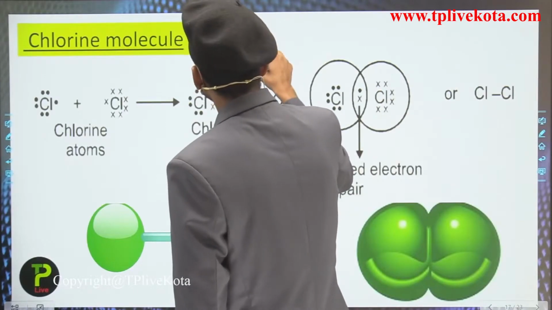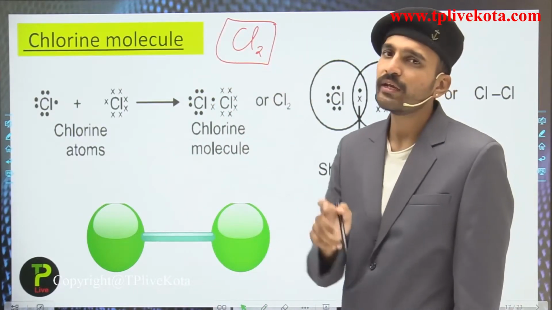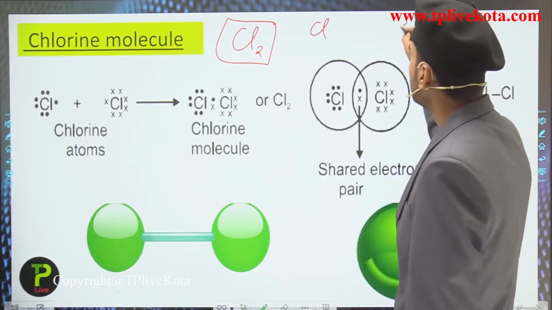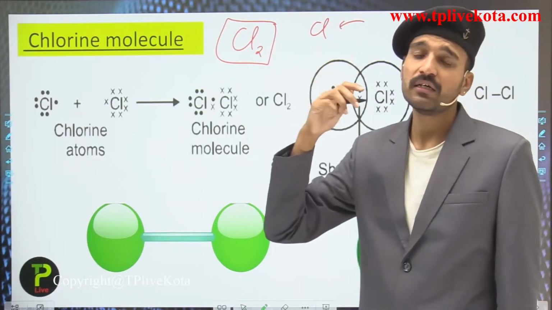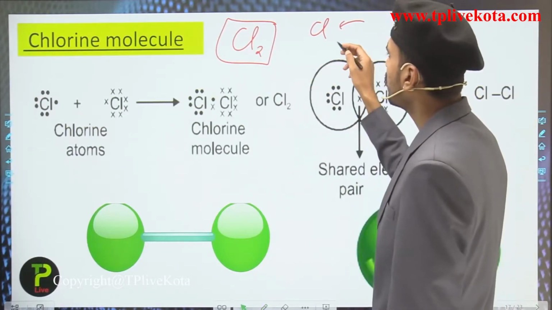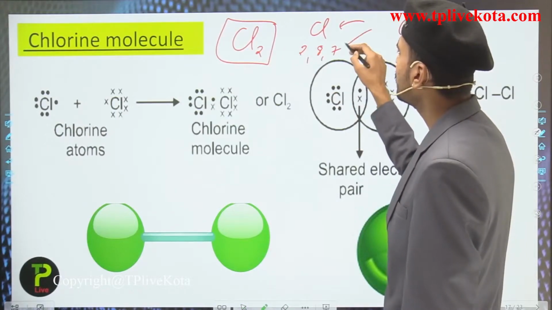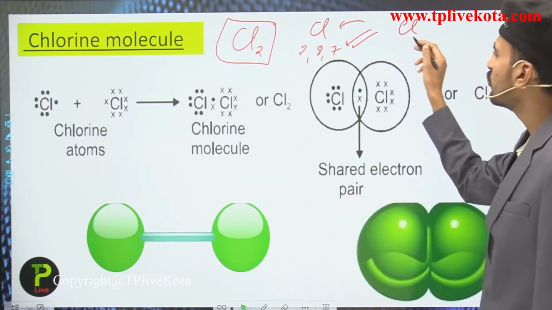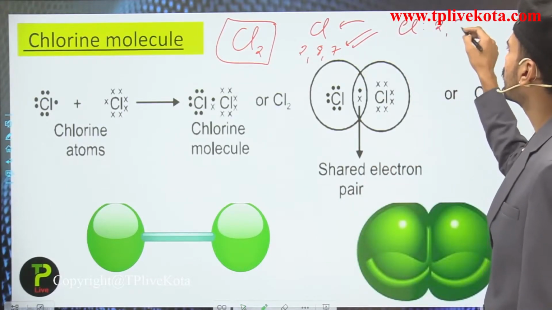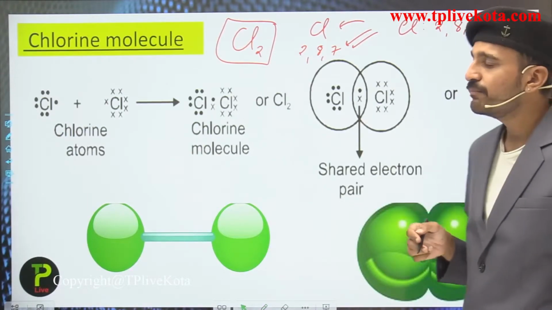The chlorine molecule is represented by Cl2, and since it is made up of two chlorine atoms, Cl and Cl, and both are atoms of chlorine, they are deficient of electrons and the electronic configuration is 2, 8, 7. It means that they require 1 electron to attain stability. The same goes for this chlorine, which has the electronic configuration of 2, 8, 7. It also requires 1 electron to gain stability.